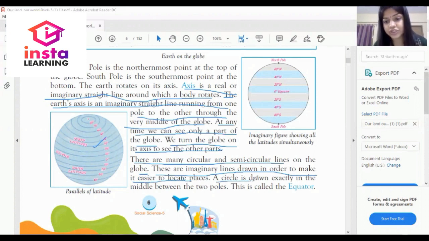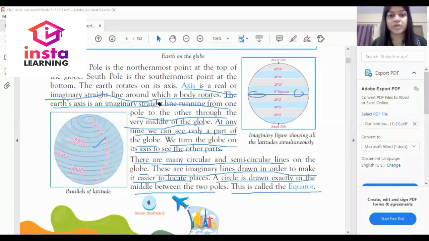A circle is drawn exactly in the middle between two poles. This is called the equator. What is the equator? A circle drawn exactly in the middle between the two poles. As I am again highlighting it, this is the equator line. Okay, so this is called the equator. I am removing it.